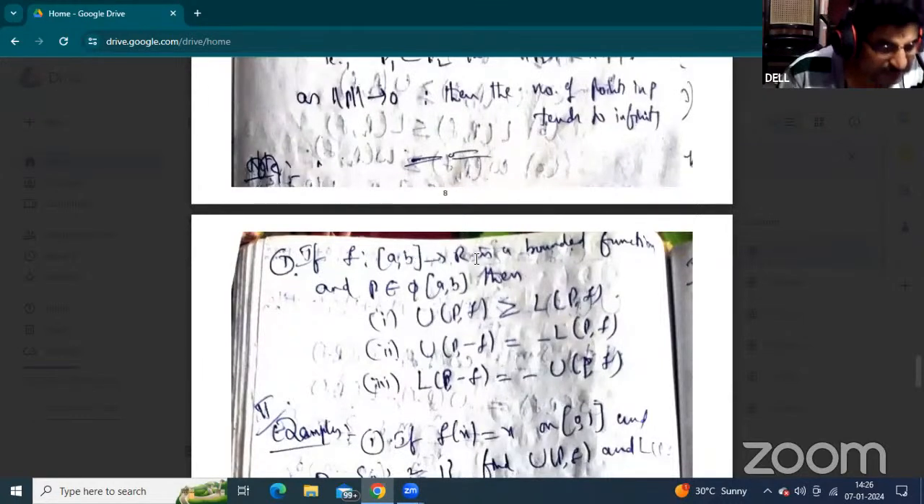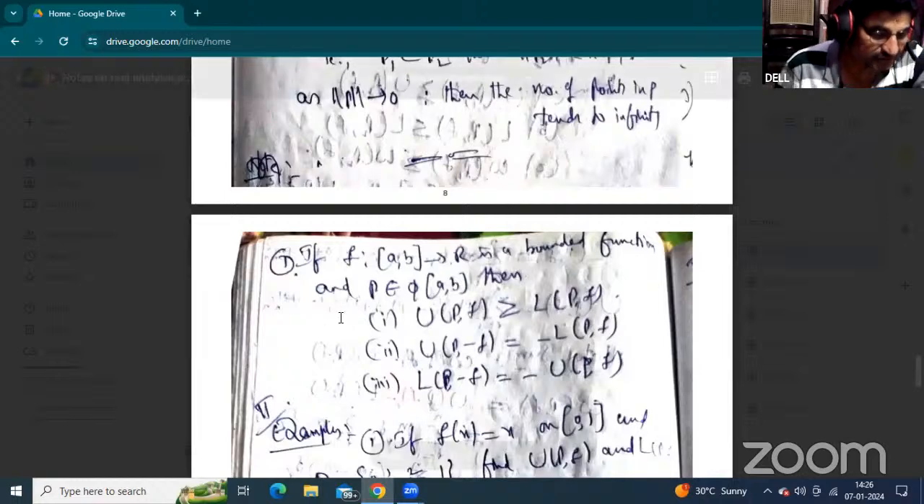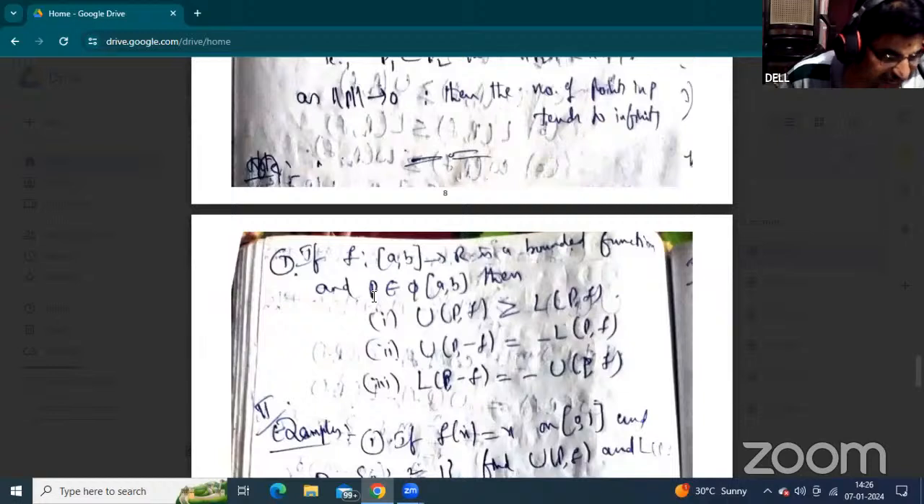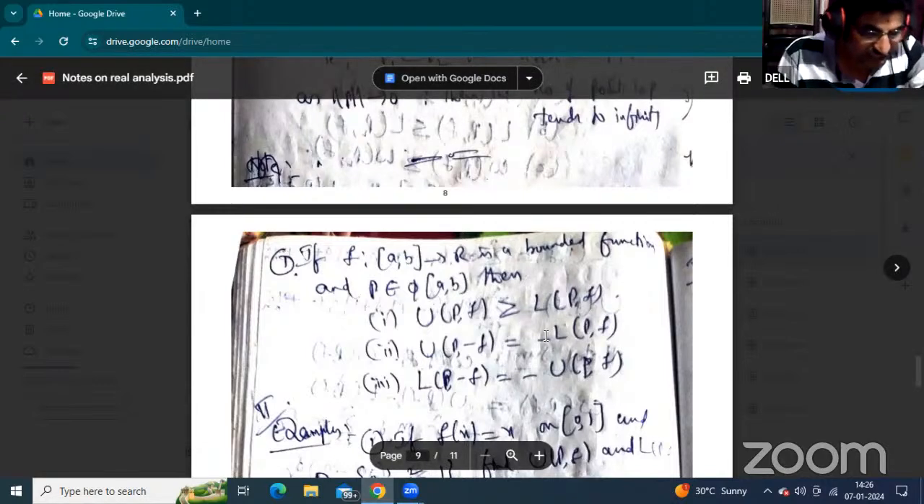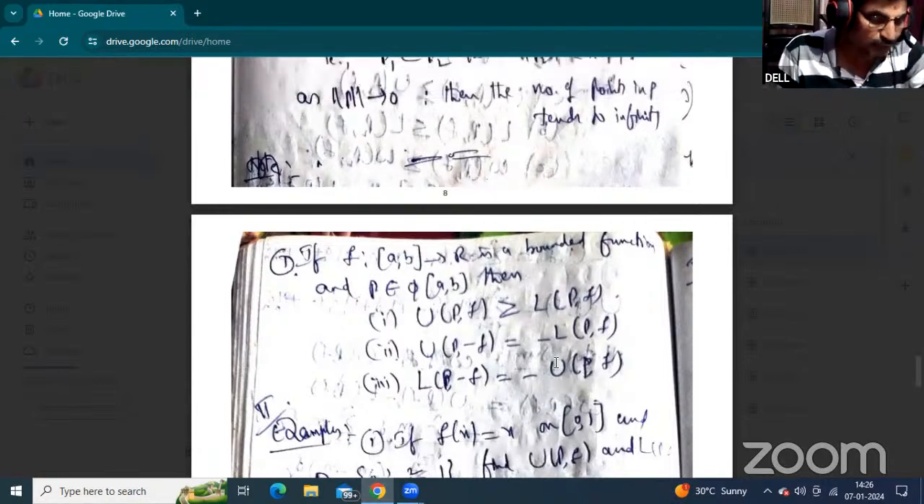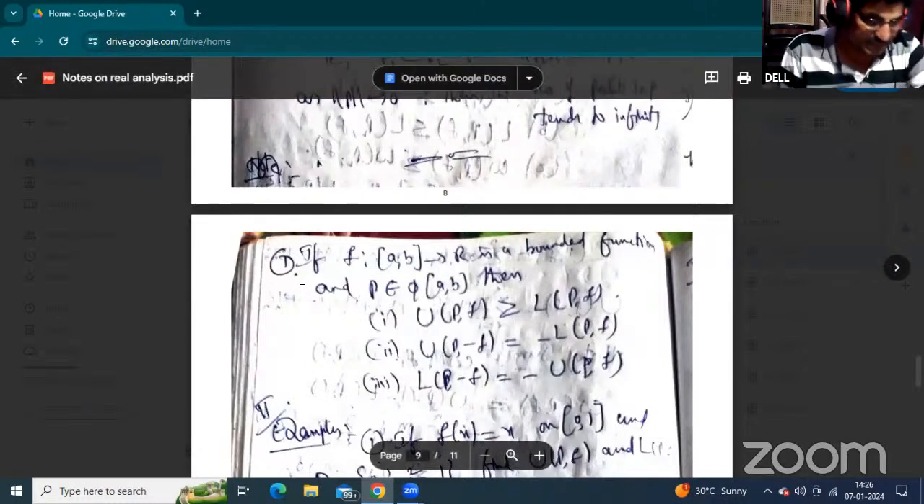Now, if f maps interval [a, b] to R is a bounded function, and P is any one of the partitions from the partition set, the upper Riemann sum is greater than or equal to the lower Riemann sum. This is the first property. Second, for the negative function, the upper Riemann sum of the negative function equals the negative of the lower Riemann sum. Now these are all properties. These three properties are combined in one theorem.